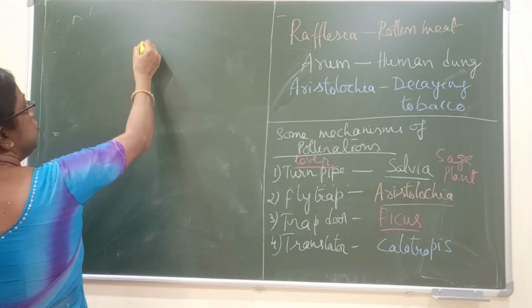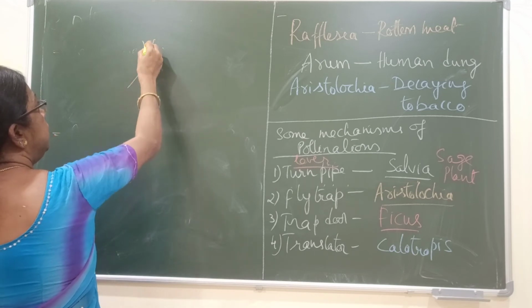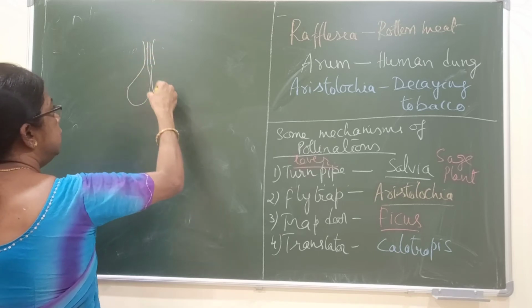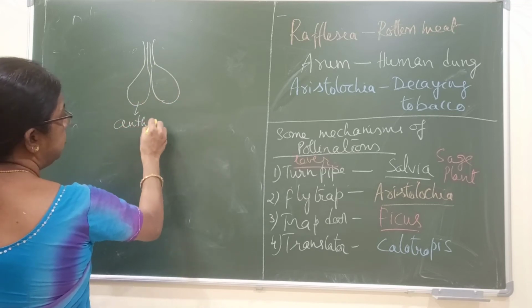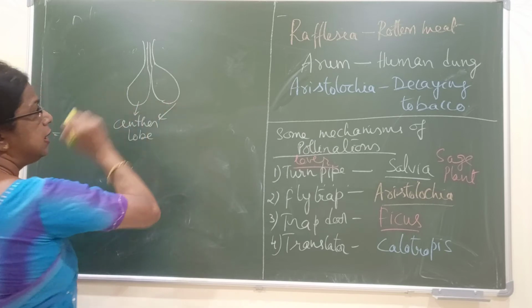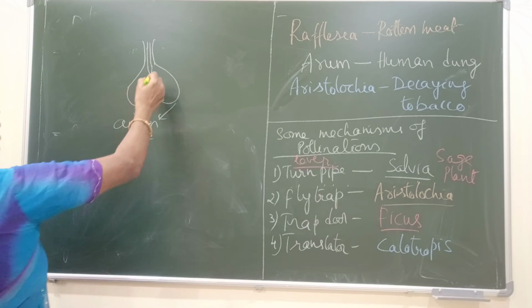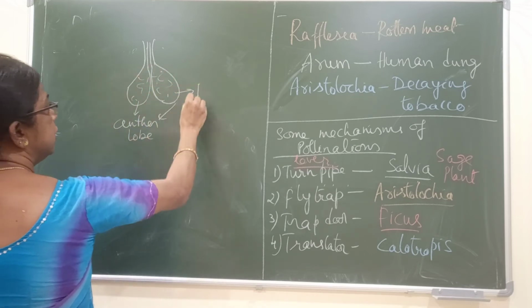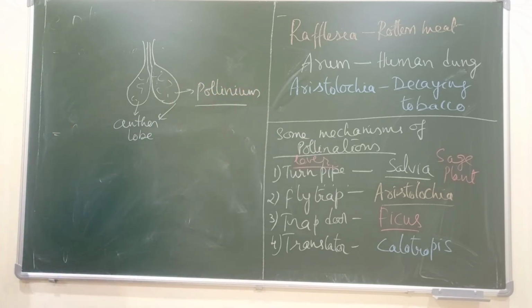So in Calotropis we find the pollen grains of both the anther lobes. This is one anther lobe, and this is another anther lobe. So pollen grains present in both the anther lobes, they collect and form an aggregation. This structure is called a pollinium. Each one is called a pollinium.